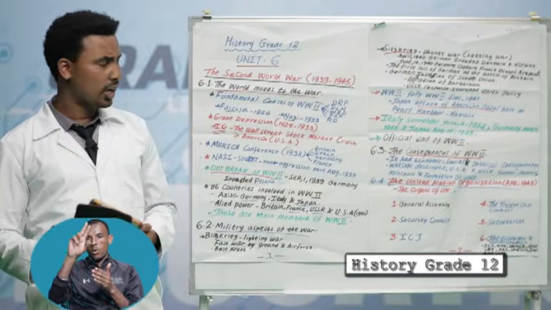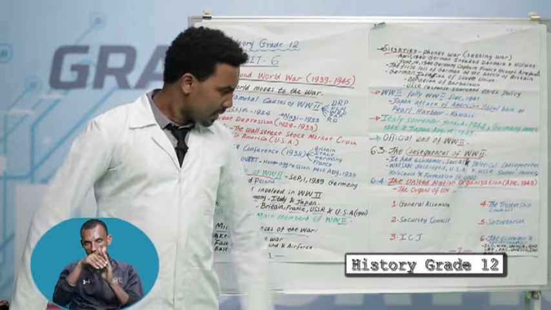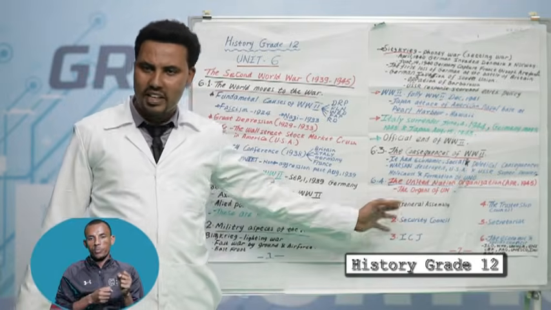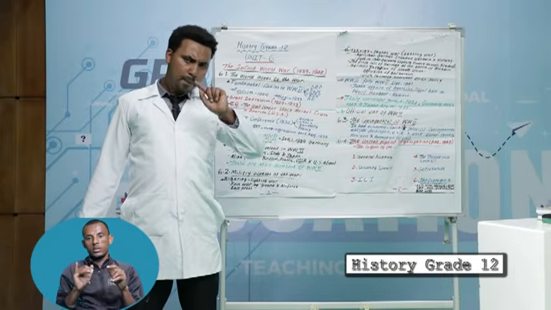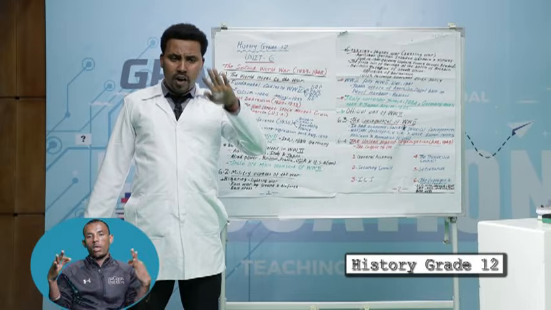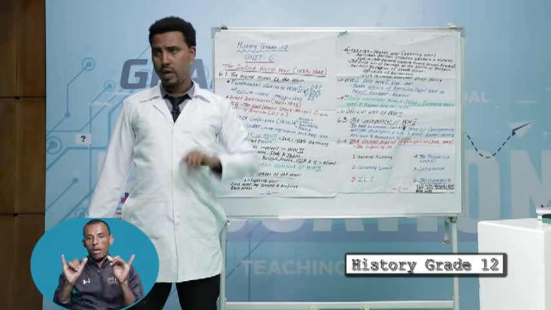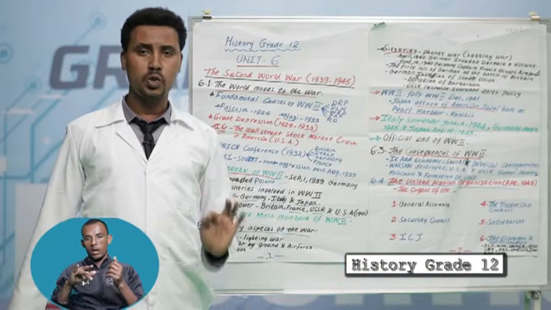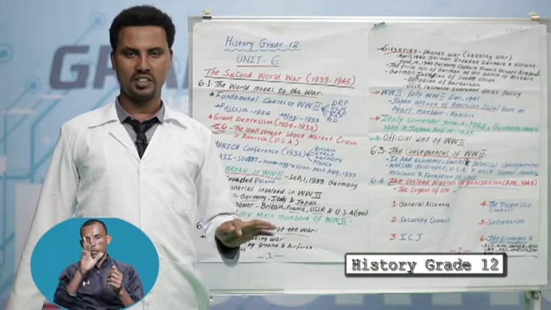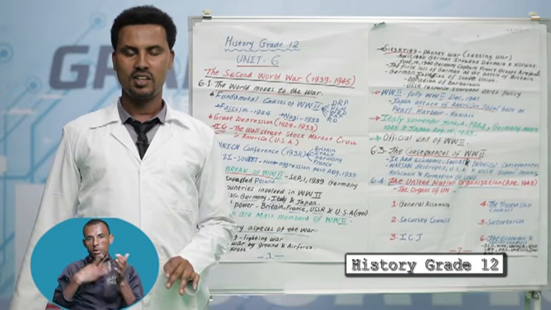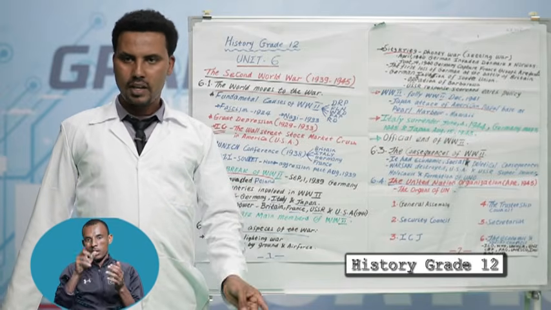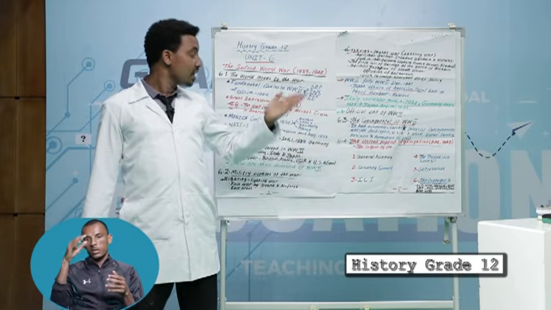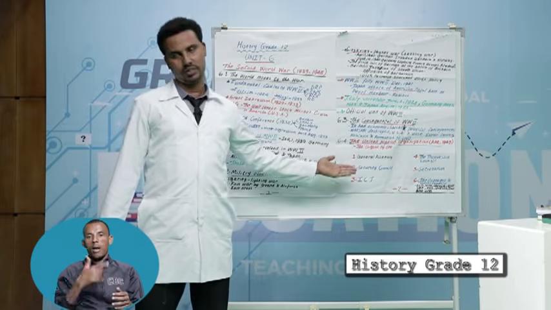The second one is the Security Council. The main target of the Security Council is to maintain peace and stability throughout the world. It has 11 members. Among the 11 members, 5 are permanent members of the UN. The permanent members have veto power. Those are USA, USSR, China, Britain, and France. Those states have veto power in the Security Council.